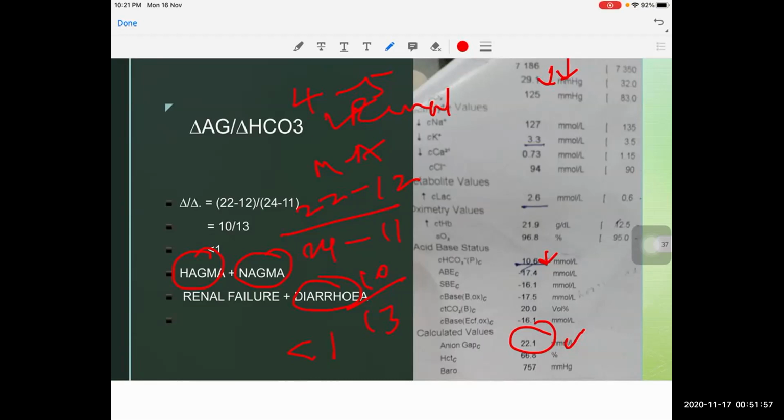Or if a CKD patient has uremic gastritis or many other conditions which may produce vomiting, because of that vomiting the patient will be having metabolic alkalosis. So this renal failure will show a high anion gap metabolic acidosis. At that time, when we take this delta ratio, it will come to more than 2.